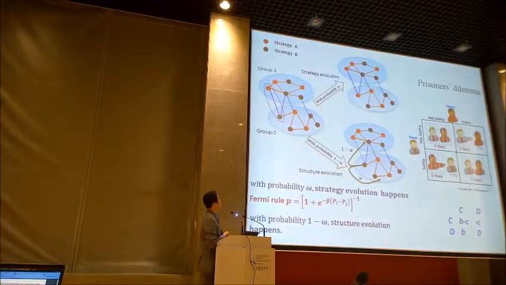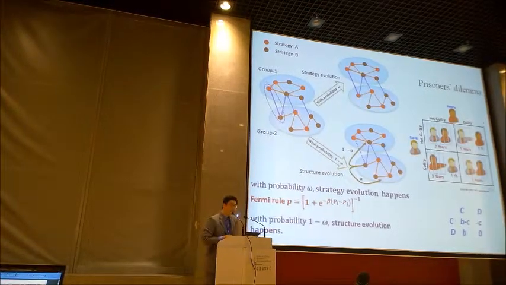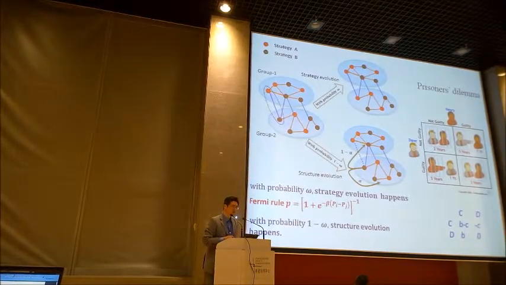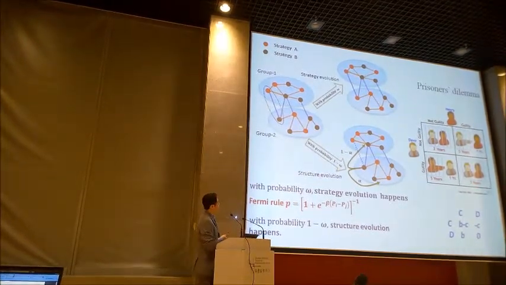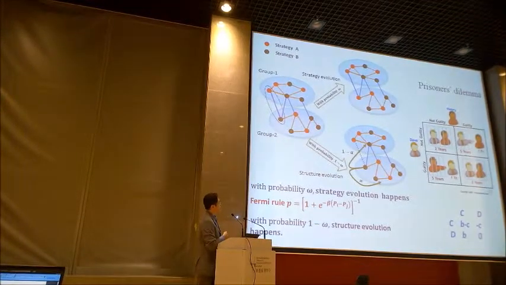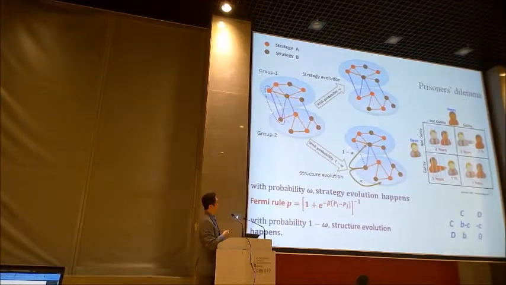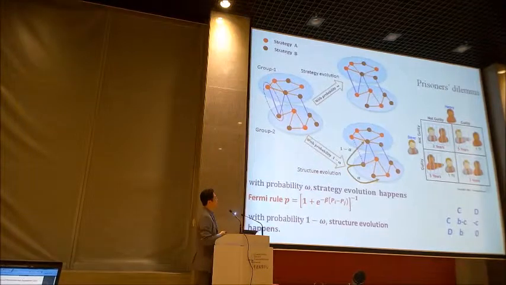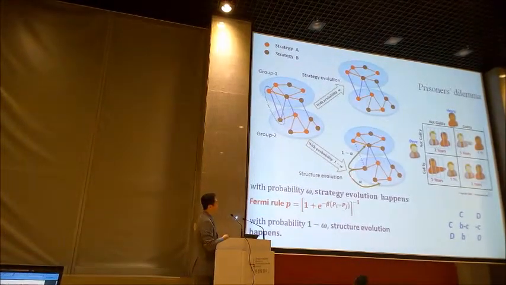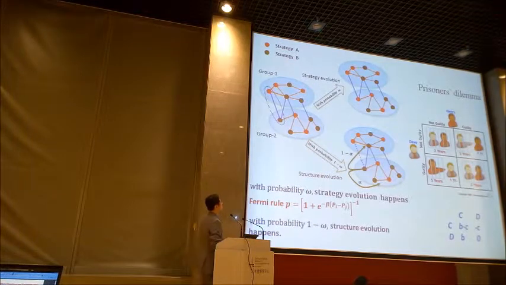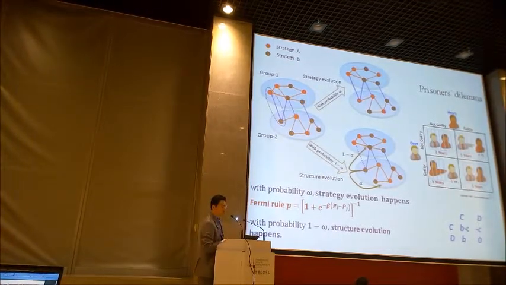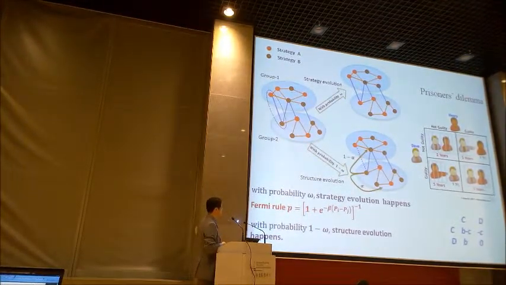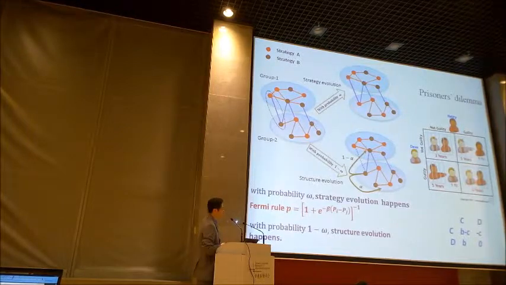We can show that with probability omega, we study the strategy evolution. Another one, with probability 1 minus omega, is the structure evolution. Here, if there is structure evolution, there is some 1 minus alpha to switch to another connection between two different populations. Otherwise, there is still a new link inside the same population. So we here only focus on the prisoner's dilemma, the standard game model, and we show you with the Fermi rule, and also there is a payoff matrix.